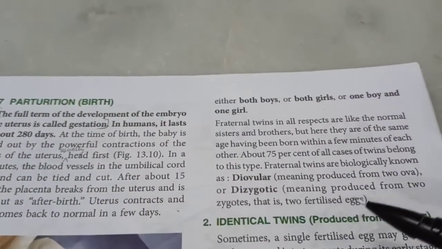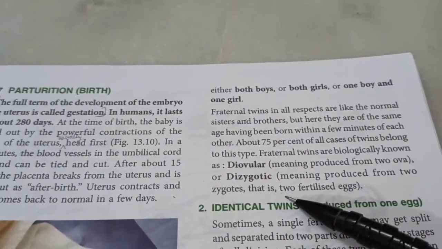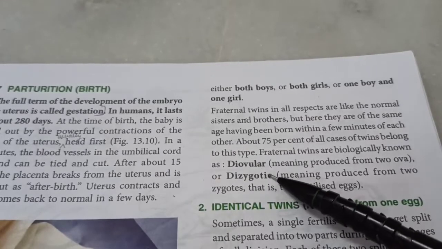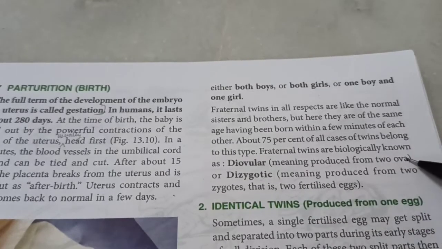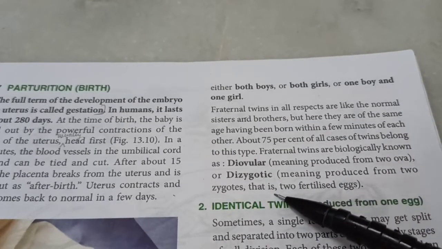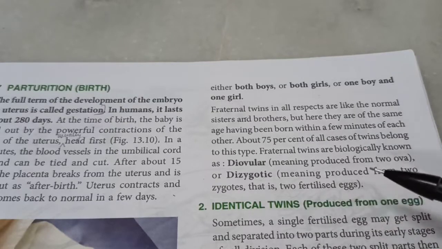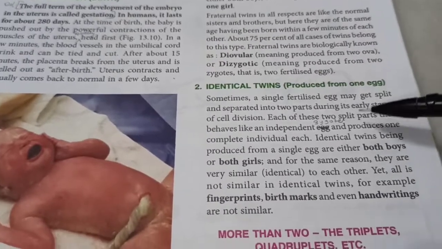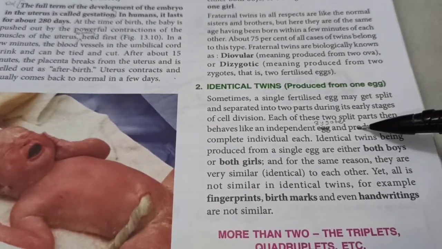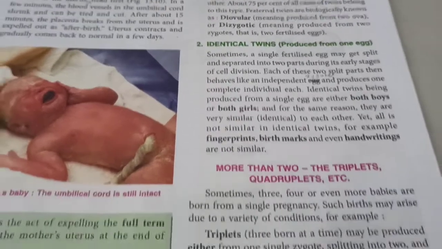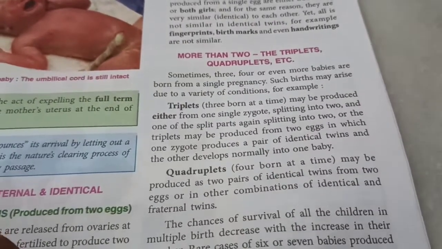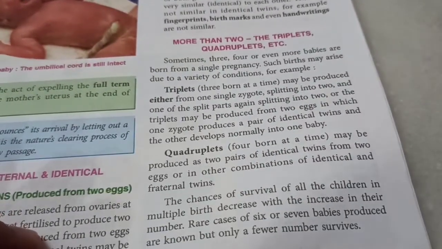Now understand a few terms. Fraternal twins or non-identical twins can be diovular, meaning there were 2 ova produced, or dizygotic, meaning produced from 2 zygotes, that is 2 fertilized eggs. And identical twins, as I said, have a single zygote which accidentally split into 2. We can have triplets and quadruplets, etc. also, but I strongly suggest that you avoid having them.